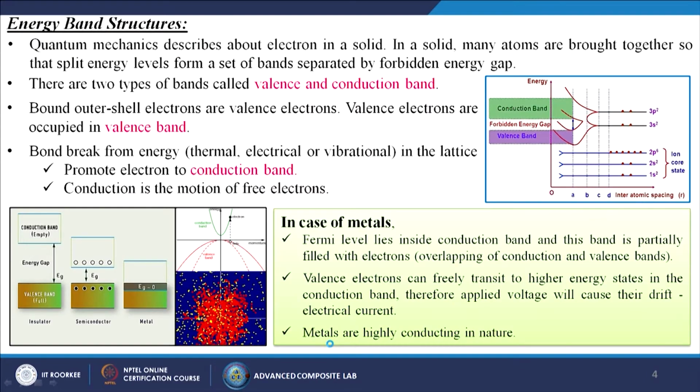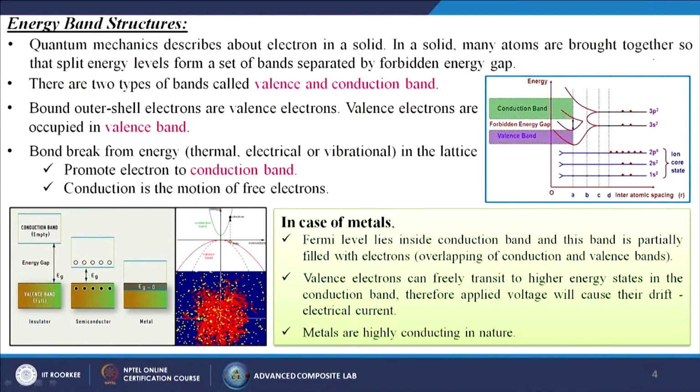Next, we will discuss the energy band structures of these materials. Quantum mechanics describes the electron in a solid. In a solid, many atoms are brought together, so that the split energy levels form a set of bands separated by the forbidden energy gap. There are two types of bands: the valence band and the conduction band. Bound outer shell electrons are valence electrons, and valence electrons occupy the valence band itself.